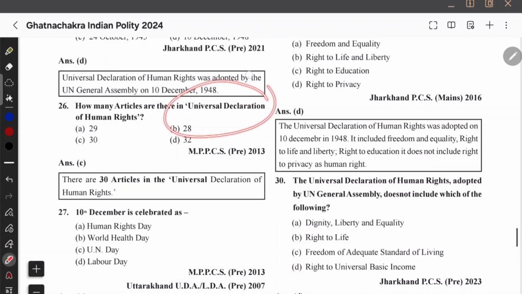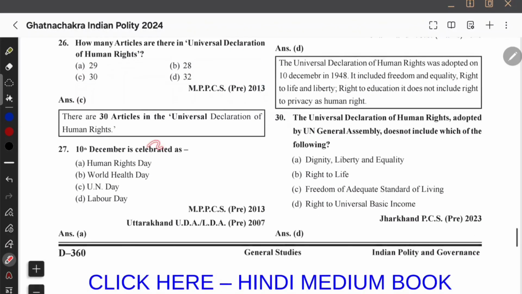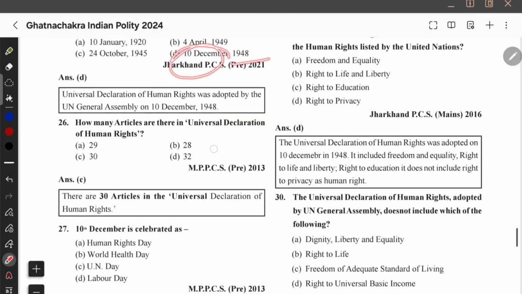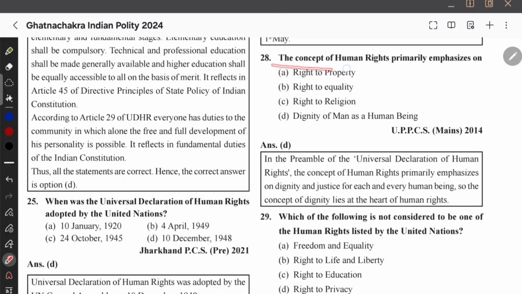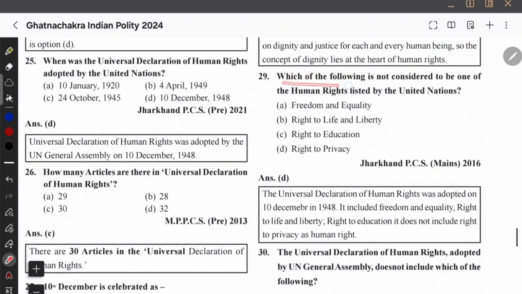Okay, how many articles are there in that Universal Declaration of Human Rights? There are about 30 articles. And 10th December, that is why, see, it is 10th December 1948, right? That is why it is celebrated as Human Rights Day. Concept of human rights primarily emphasizes dignity of a man as a human being. Which of the following is not considered to be one of the human rights listed by the United Nations? बहुत सारे human rights उन्होंने बताई, तो क्या नहीं हो सकता है?